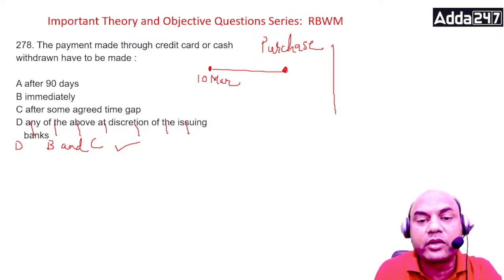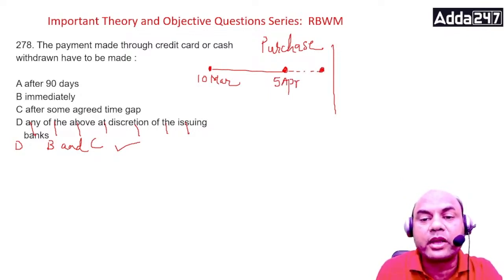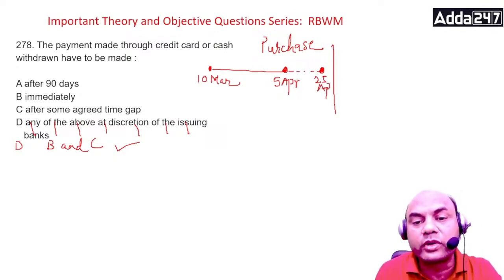So I'll be billed on 5th of April. And then I have 20 days, so I'll be paying on 25th of April. So many days I get free, 10th March to 25th of April. Okay, this is for purchase.